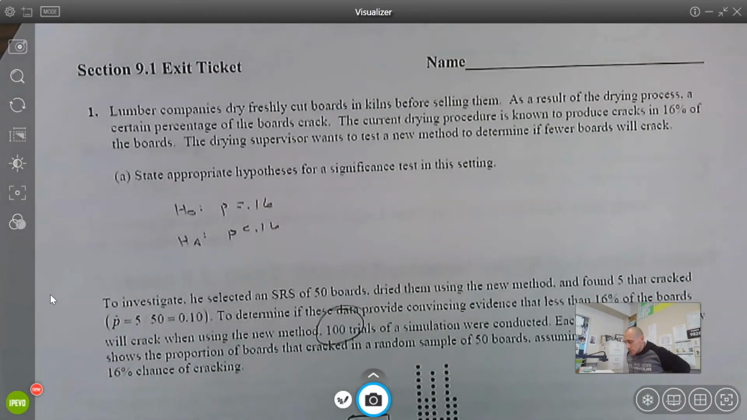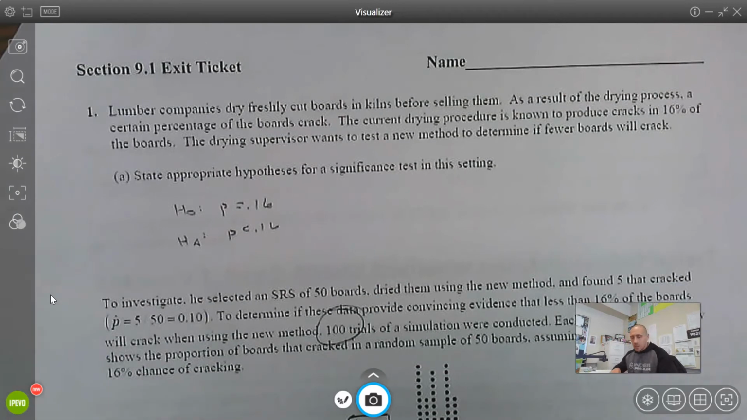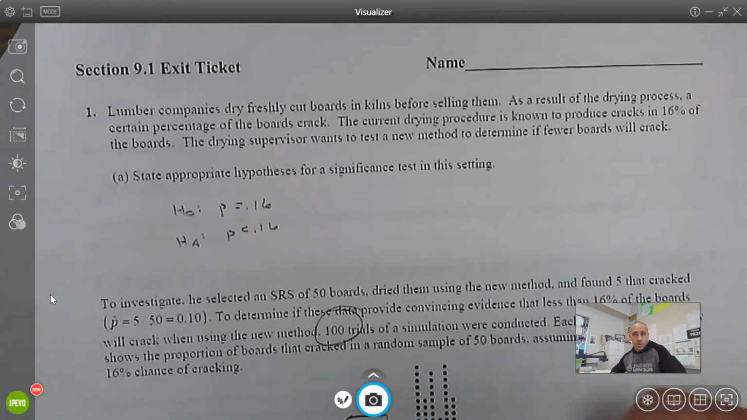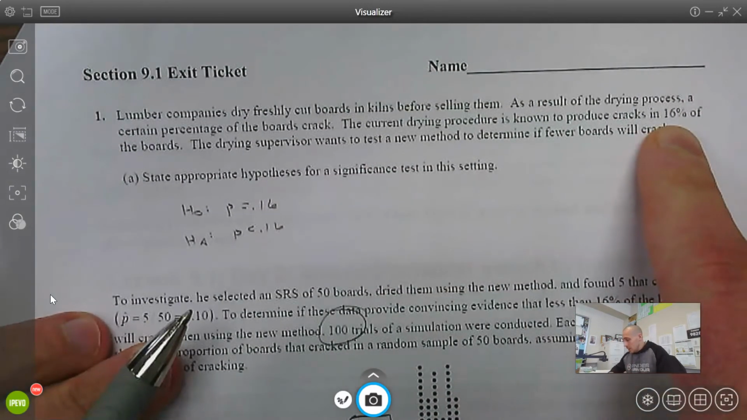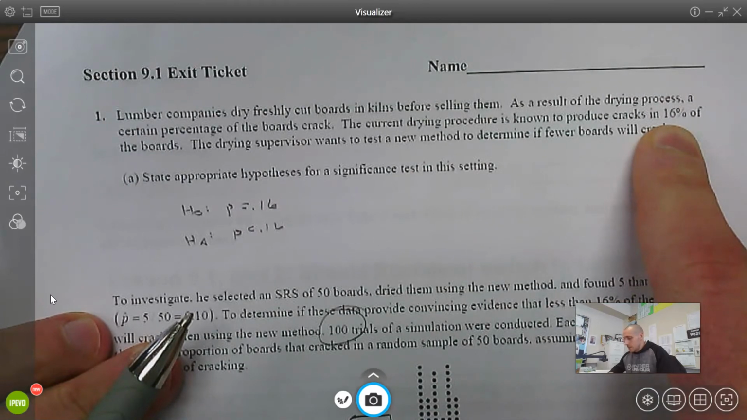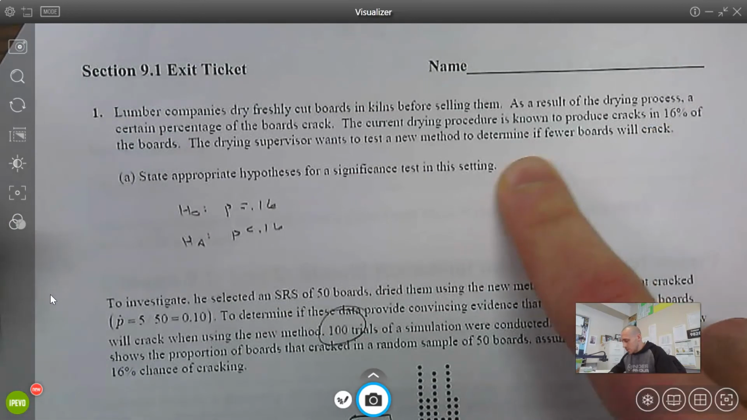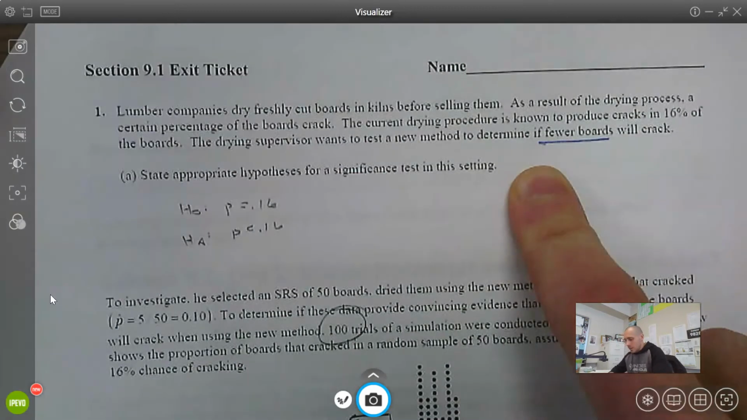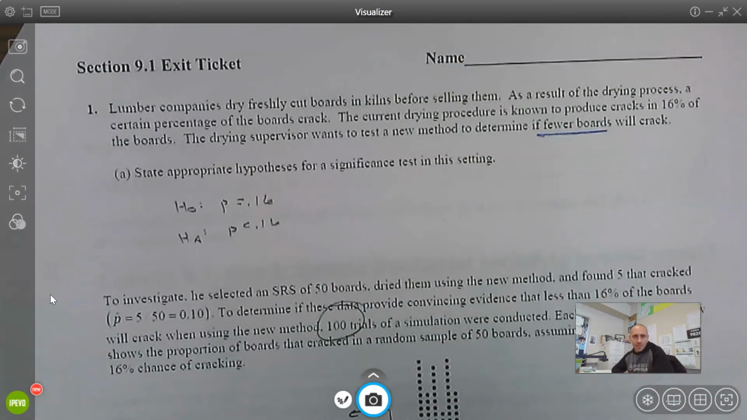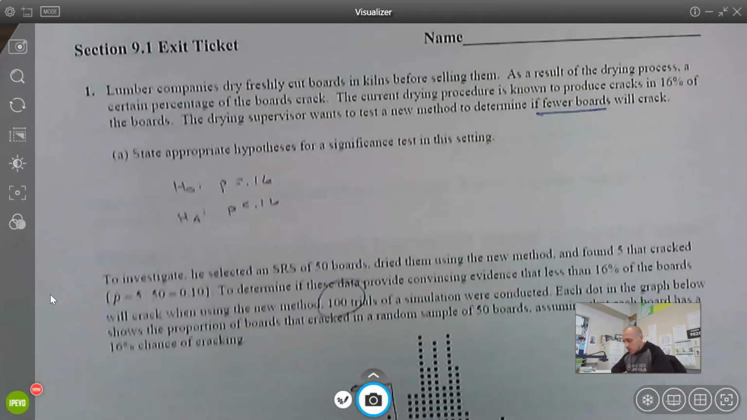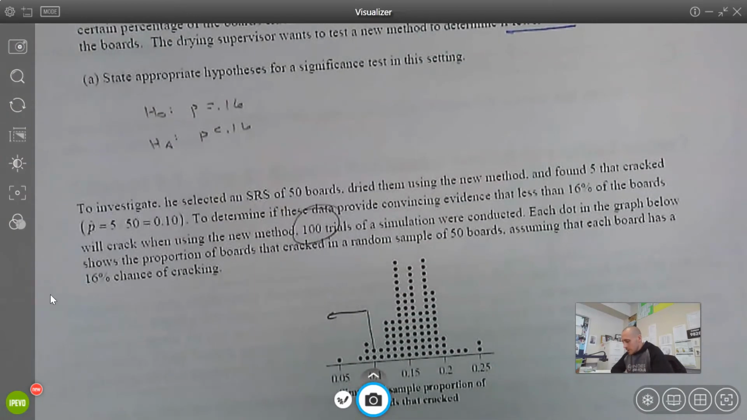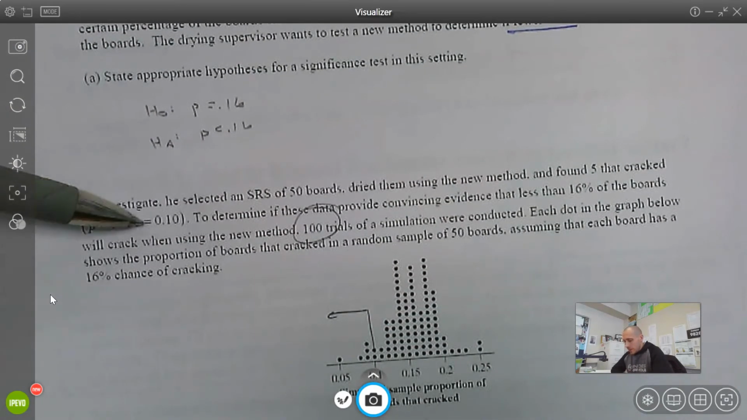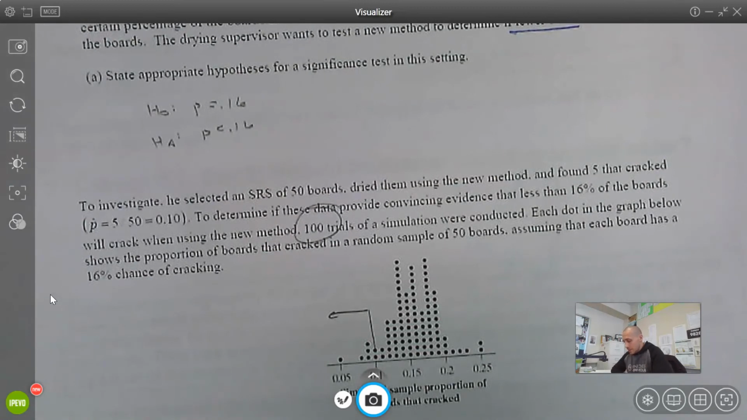So in the first question, we're talking about these boards cracking. So they either crack or they don't. So it's a categorical variable. The claim is the drying process creates cracks in 16% of the boards. That's the null hypothesis. The drying supervisor wants to test a method to see if fewer boards will crack. So the alternative is p is less than 16%. So he does a simple random sample, dries them with the new method, and finds that 5 out of 50, or 10%, have cracked.